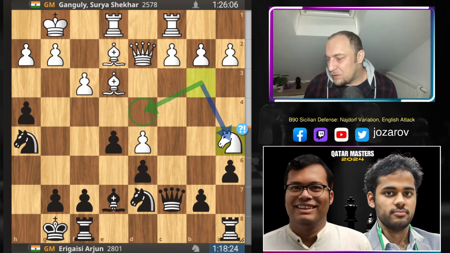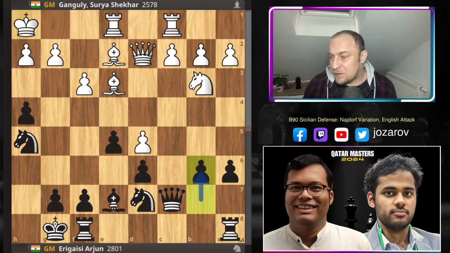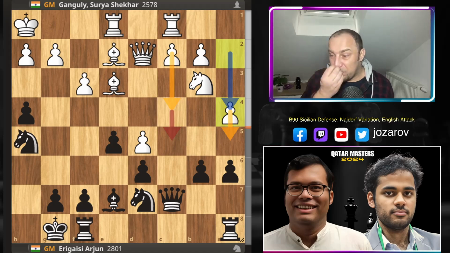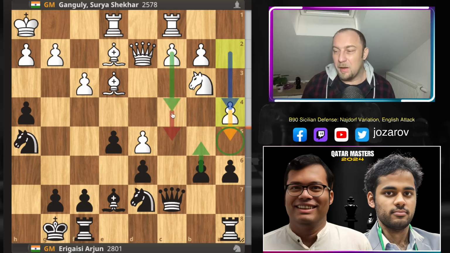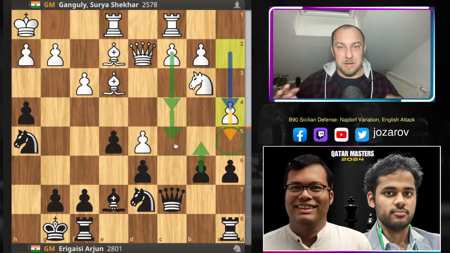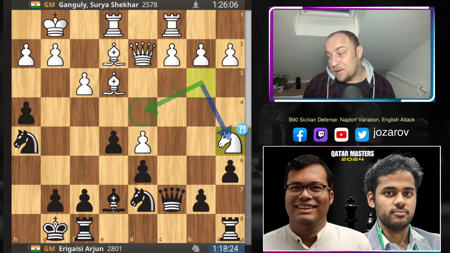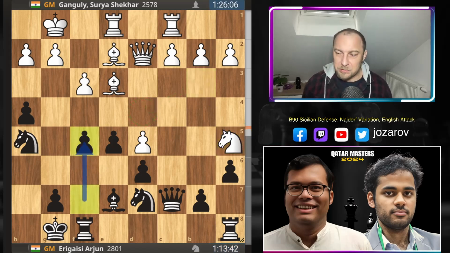A better choice is here simply to play king to h1, go simply out of this mess, and then after something like b6, you go for this attack. You go for a4, then you try to play even a5, and if b5 happens, then you could maybe break and enter with the move c4, c5, then you could finally open the queen side, and here I think white could have really a good game. But after knight to a5, here Arjun plays immediately f5, goes now into the attack against this king side.